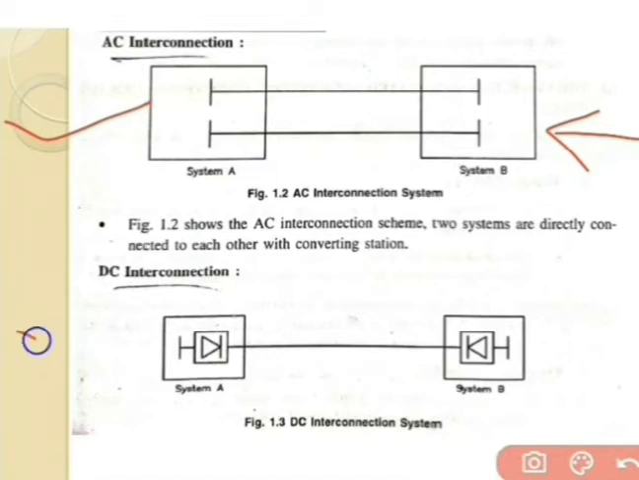Now we are going to the DC interconnection system. Inside the DC interconnection system there is no converter station connected, so there is only one line between system A and system B. In terms of differentiation, there is no converter connected here, and the main function of a converter is the step up or step down of the voltages. A DC interconnection system is used to apply a constant voltage from system A to system B.